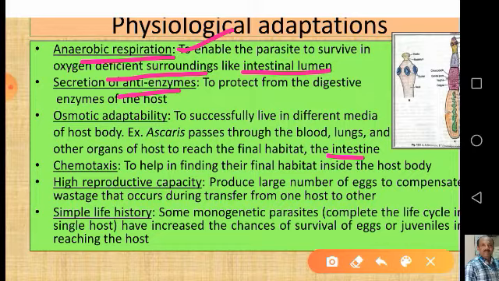Then, high reproductive capacity. Generally, all parasites have high reproductive capacity, producing a large number of eggs, so that they can compensate for the wastage that occurs during transfer from one host to the other, whether it is a digenetic parasite, or a monogenetic parasite going directly from one host to another. At least some of the eggs will be available to sustain their race. Now, simple life history.